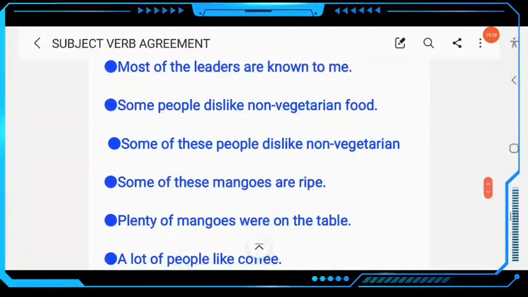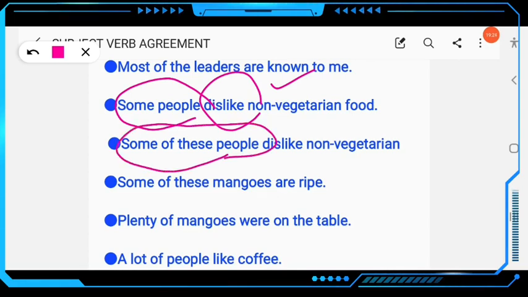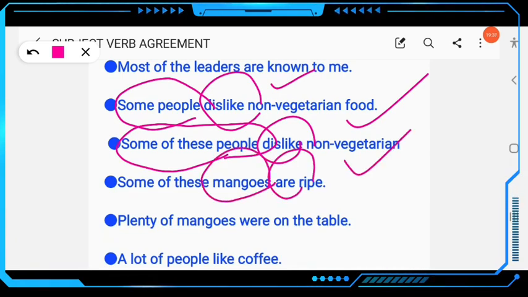Then next example, some people. Some people will be considered plural, so the verb must be plural. Some people dislike non-vegetarian food. Clear? The next example, some of these people dislike, this is also the same sense, plural. Some of these boys dislike. Some of these mangoes are ripe. Similarly, the verb will be plural. Plenty of mangoes were on the table.